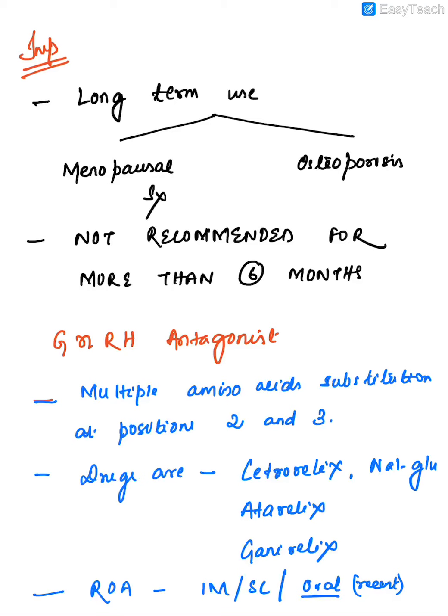Okay. Now coming to the second group of drugs, GnRH antagonists. Now the GnRH antagonists are synthesized by multiple amino acid substitutions at position 2 and 3 of the decapeptide GnRH natural state. The various drugs that are GnRH antagonists are cetrorelix, abarelix, ganirelix, and elagolix. The route of administration again is IM, sub-Q, and oral. Recently an oral preparation has been invented.